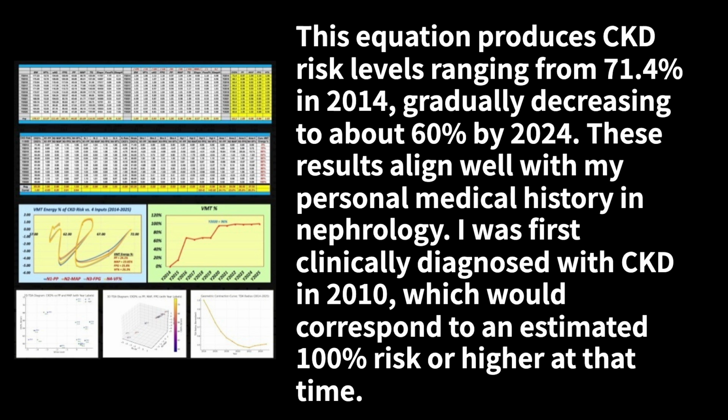This equation produces CKD risk levels ranging from 71.4% in 2014, gradually decreasing to about 60% by 2024. These results align well with my personal medical history in nephrology. I was first clinically diagnosed with CKD in 2010, which would correspond to an estimated 100% risk or higher at that time.